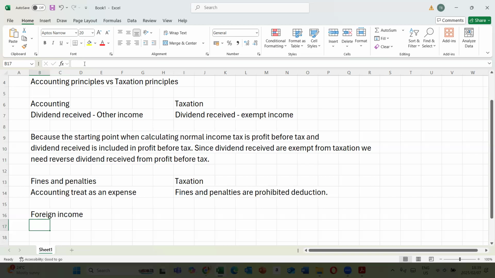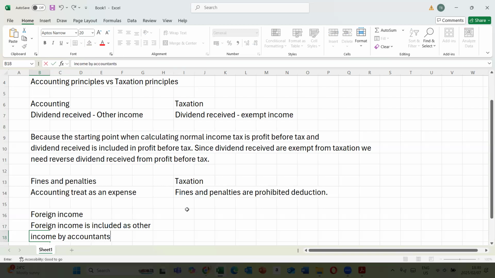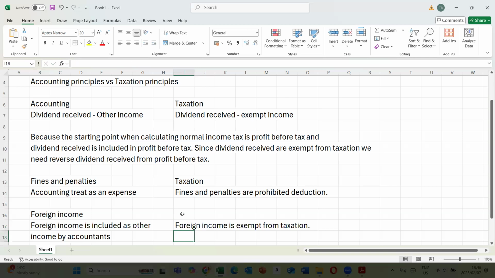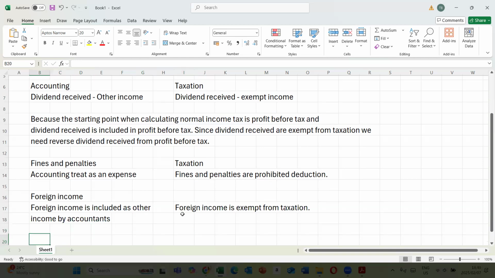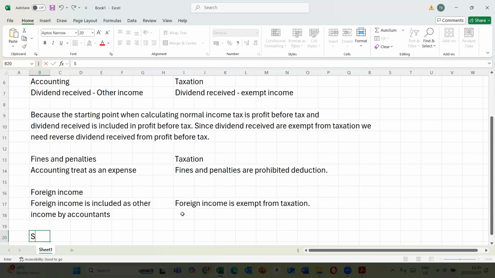So in terms of this, foreign income is included as other income by accounting. Then taxation: how does taxation treat foreign income? Foreign income is exempt from taxation. So that's the logic behind this. What does it mean? It means to correct that, we need to reverse the foreign income as well from our calculation.